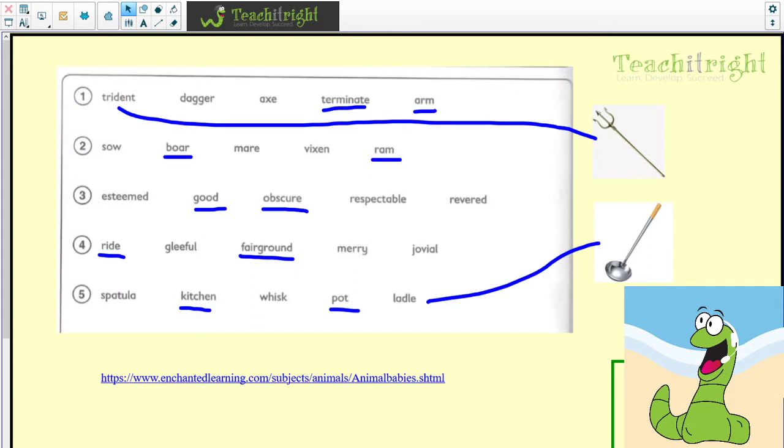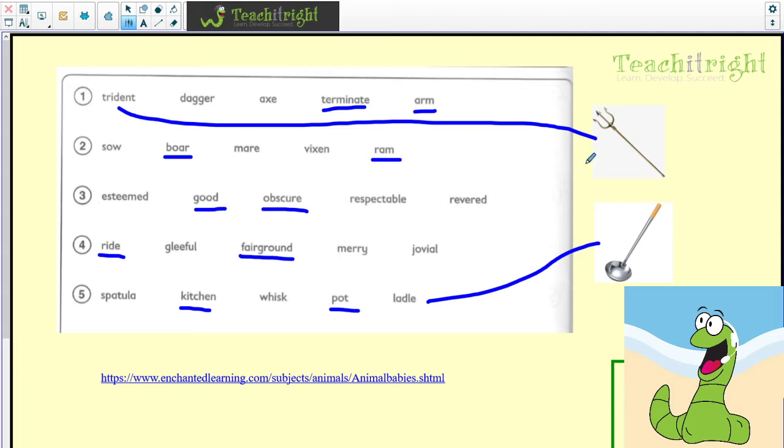First of all, if you have a little look at what I've underlined, I've underlined the 2 words that are the odd ones out. What's really important here is to understand why the other 3 words actually go together. I've got a couple of pictures, and I'll have pictures all the way through the video just to highlight a few things. Sometimes an image can be easier to describe than just having the word on the page. First of all, a trident.